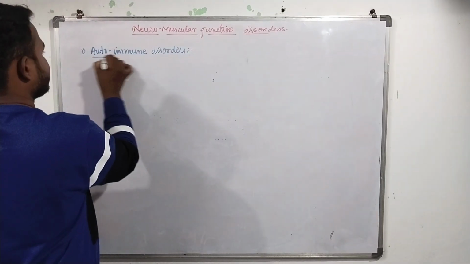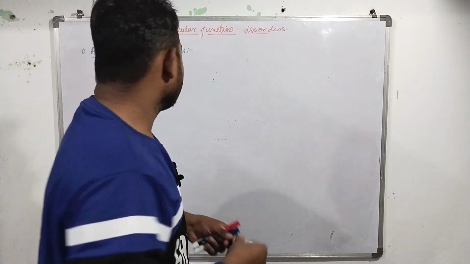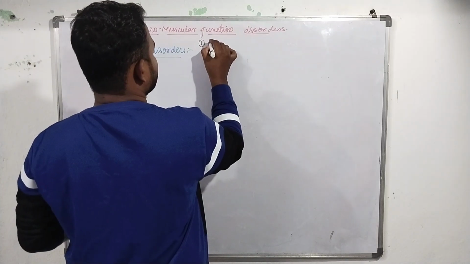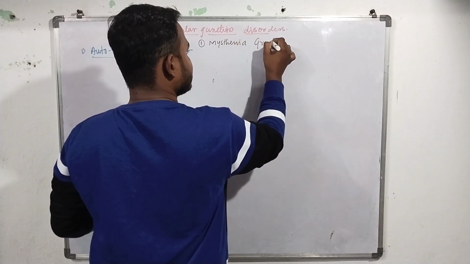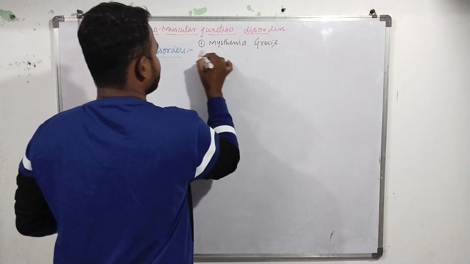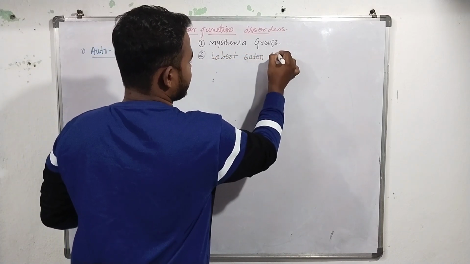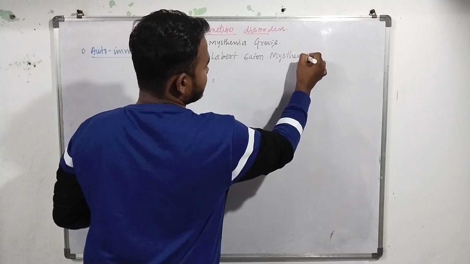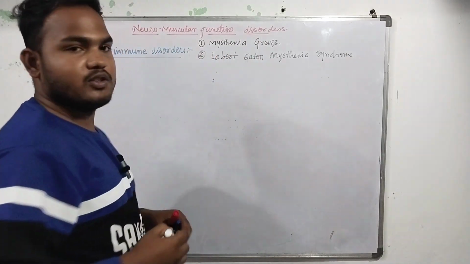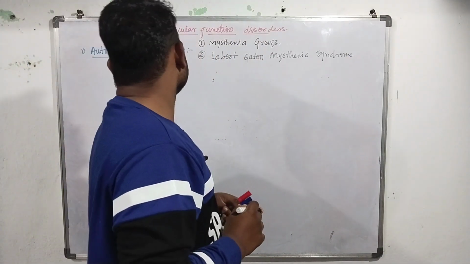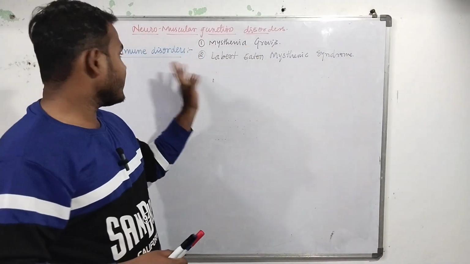In autoimmune disorders, there are basically two types of neuromuscular junction disorders. The first is a very famous disease, myasthenia gravis, and the second is Lambert-Eaton myasthenic syndrome. These are the two autoimmune disorders of the neuromuscular junction.